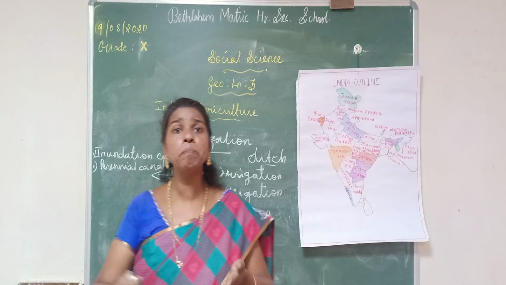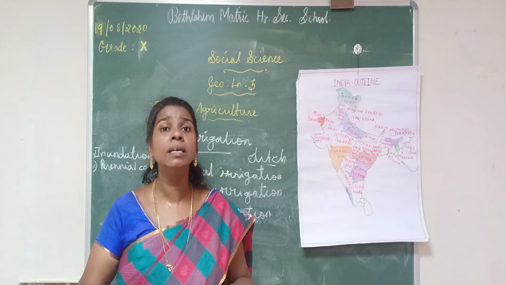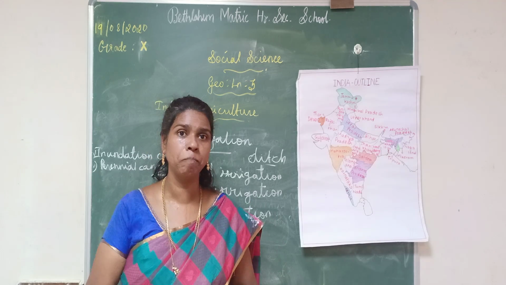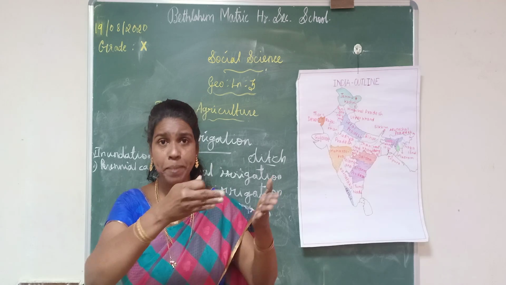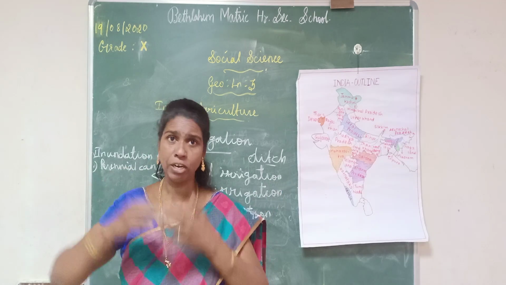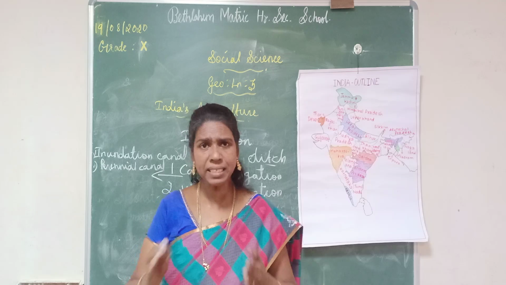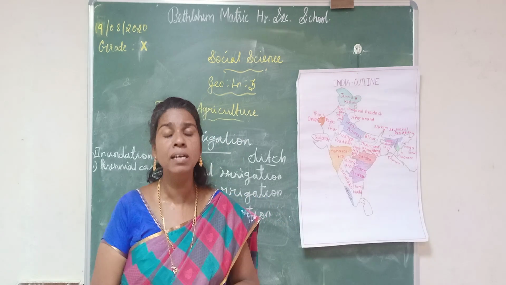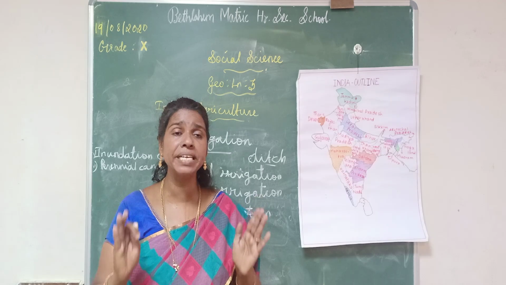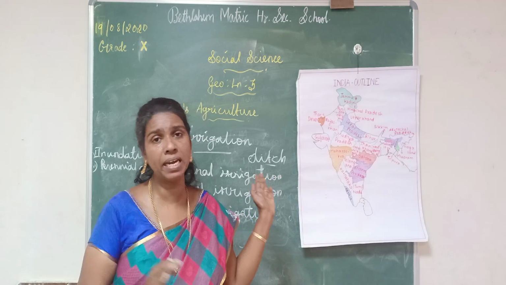A well is a deep, long hole in the earth from which water is obtained. The well is a deep, long hole excavated in the earth to bring the underground water up. Well irrigation is one of the most important sources of irrigation in India. 62% of areas use well irrigation.